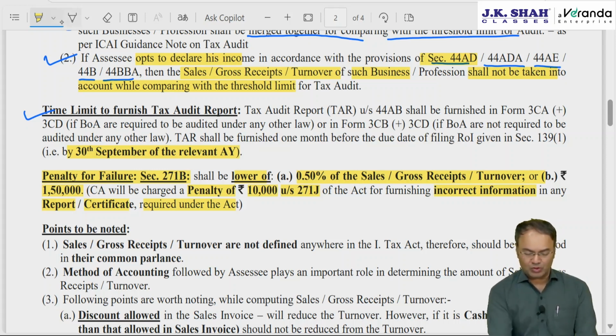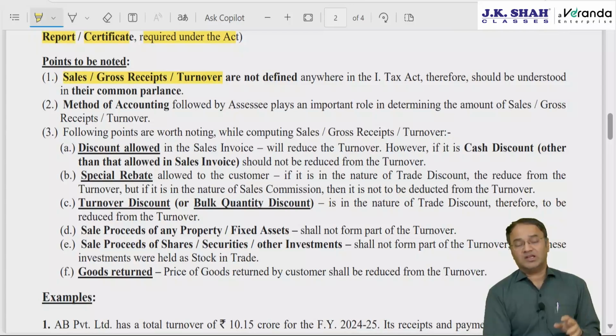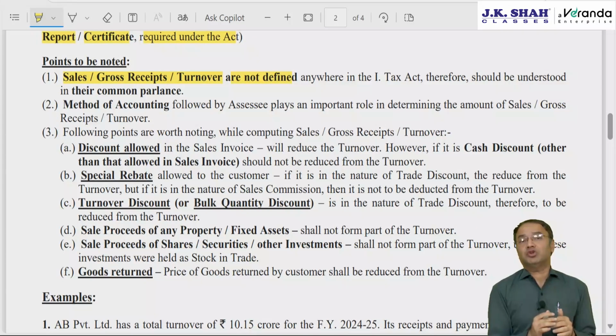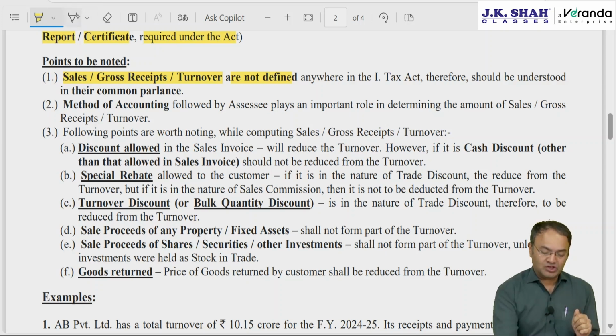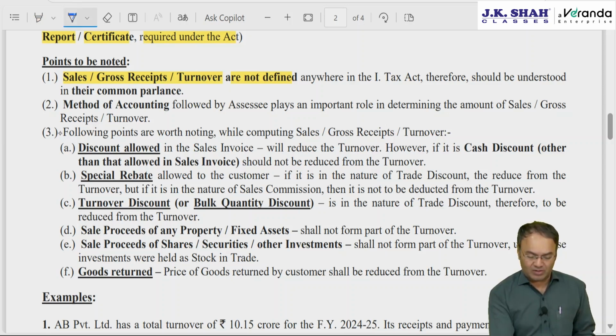Now, certain points to be noted. What are the points to be noted? Everything depends upon the amount of sales, gross receipt or turnover, and these three terminologies are not defined anywhere in the Act. Therefore, our Institute had to issue a guidance note to clarify certain points: what all things to be included in sales, gross receipt, turnover, and what all things to be excluded. This is not given in the Act; it is part of the Institute's guidance note, which I have covered here briefly.